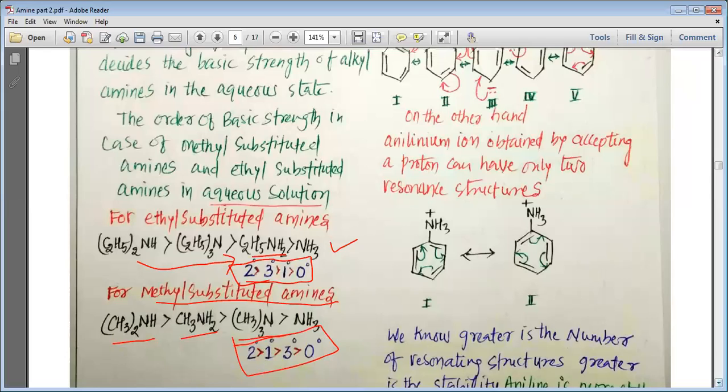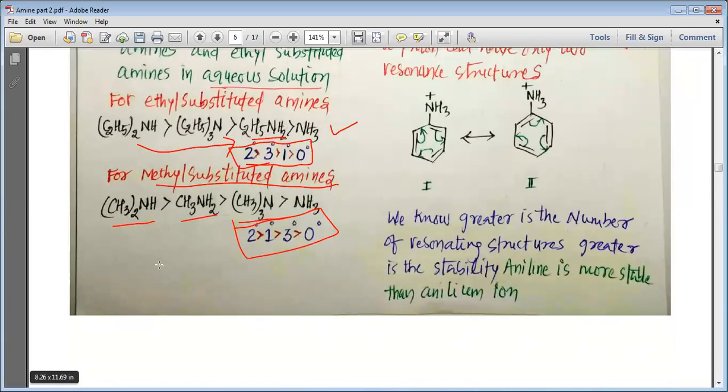Now I can give you a small hint to remember this: if you have the ethyl group, C2H5, then it is 2310. Both have secondary amine as the most basic, whether methyl substituted or ethyl substituted.